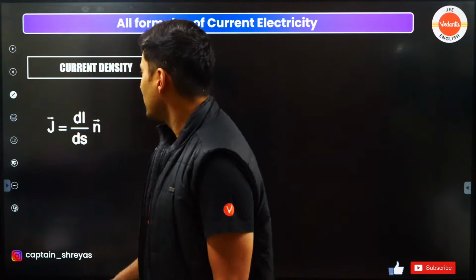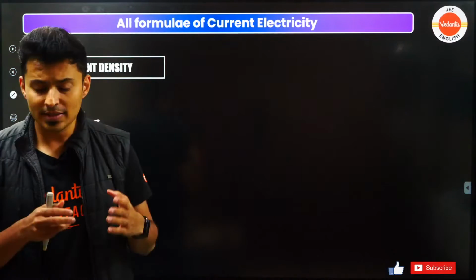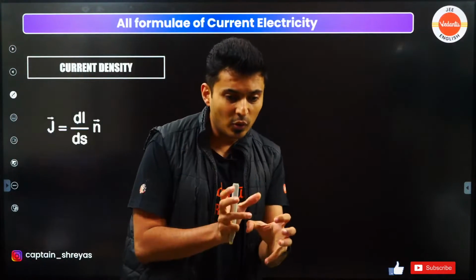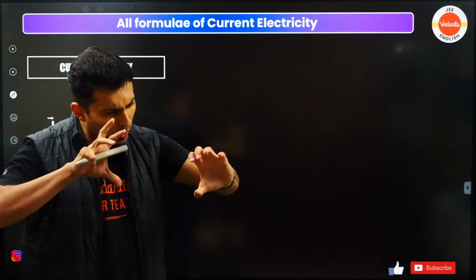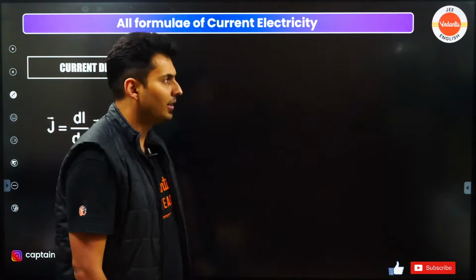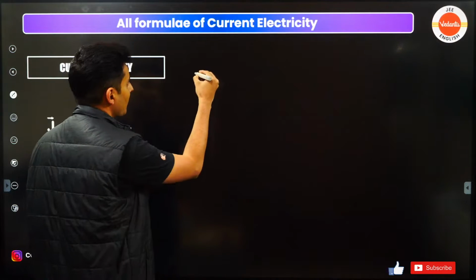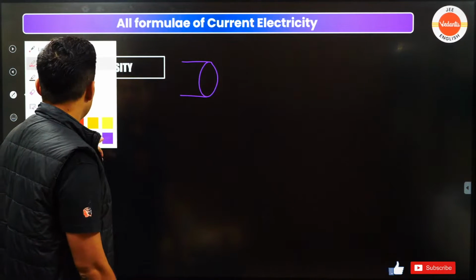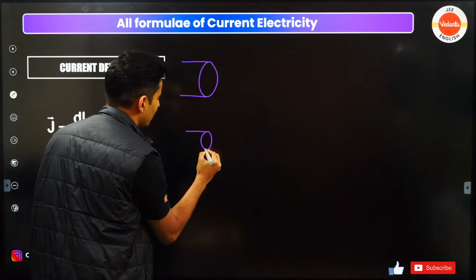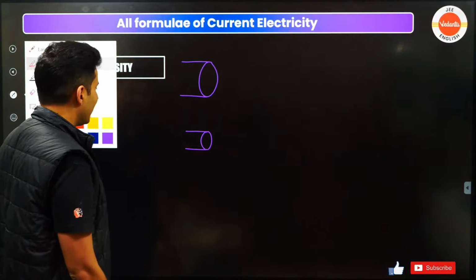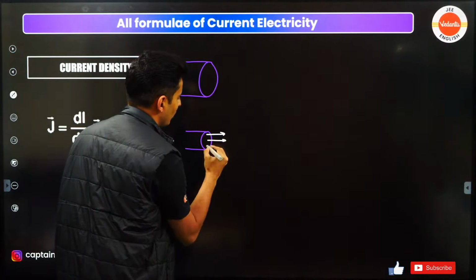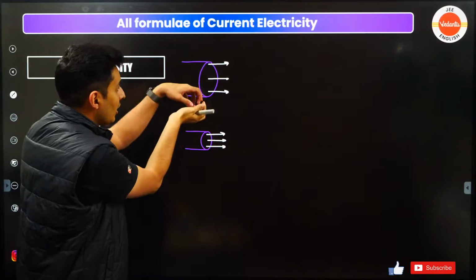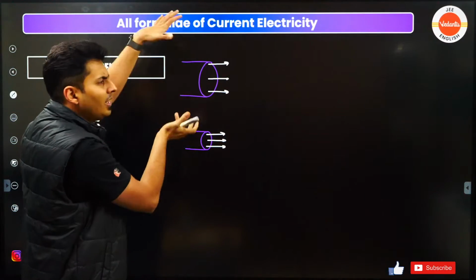Next important thing that you should know is about current density. What is current density? What is the meaning of density? It is something per unit something. So current density means how closely the current is packed inside. Just imagine you have a conductor like this, and you have another conductor which is a little bit smaller. Now imagine there is some current flowing through this, and some current also flowing through this. Here it is closely packed, here it is widely packed. Here it is dense, here it is not so dense.